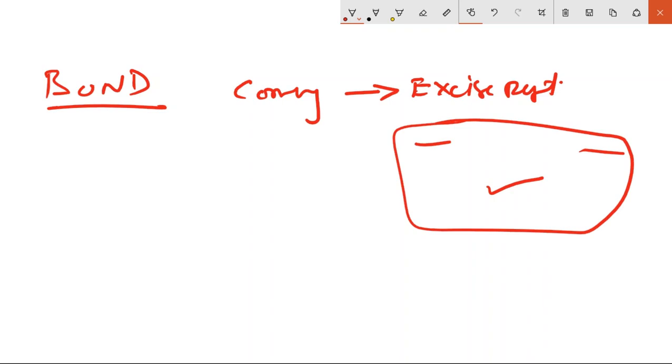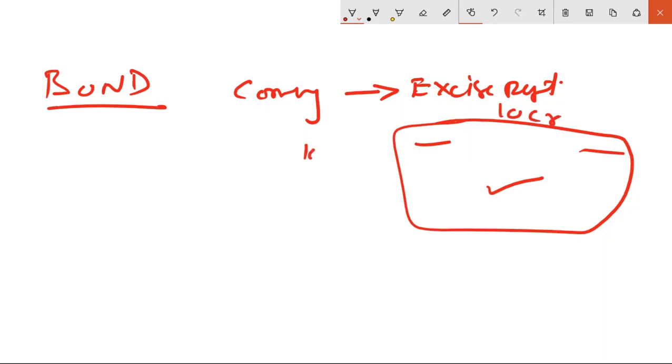So to get a bond under the process of exports under bond, the company needs to maintain a security deposit with the excise department. Suppose they want a bond for 10 crore.